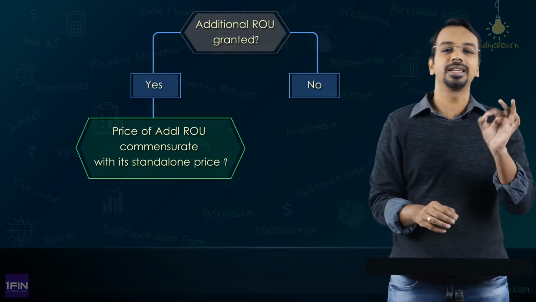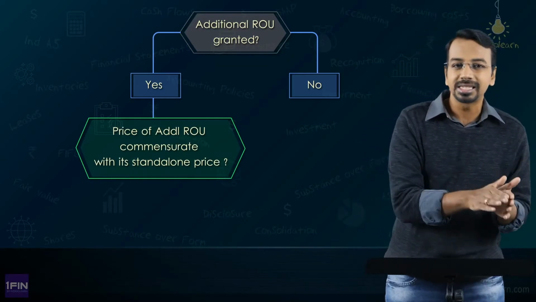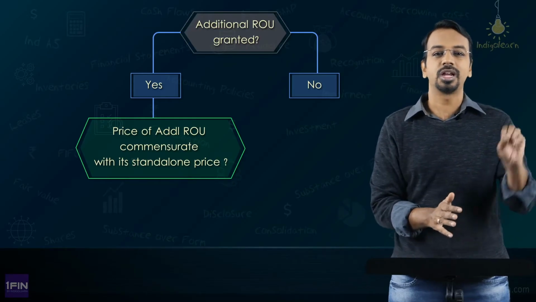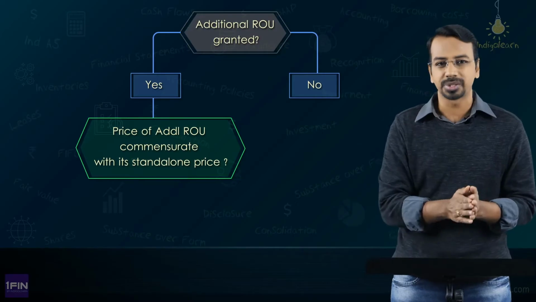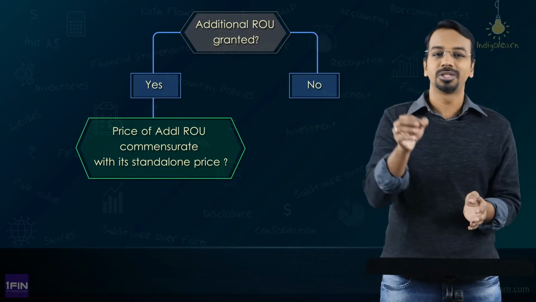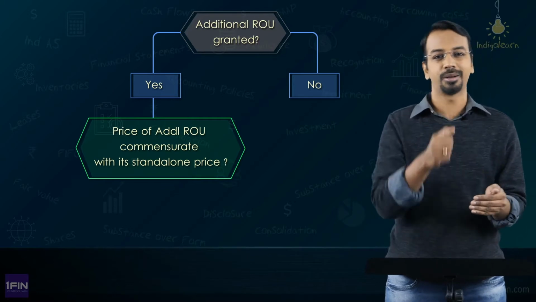Second, what is the increased consideration? Now, I told you the increased consideration is 95,000. Is that increased consideration commensurate with the standalone price of the second floor? Now, the market rental is 1 lakh and I got that 5% discount because the landlord would save money by not spending on marketing, by not paying some broker as a commission and all of those things.